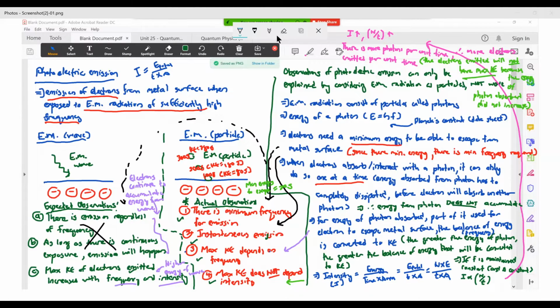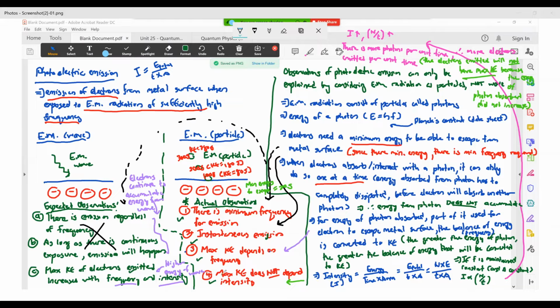Okay, these were the main observations that they saw when studying photoelectric emission. These four observations are already inside your notes. I think it's either page 2, 3 or 4. You need to remember these four. Okay, these are very important to remember. What are the observations of photoelectric emission?